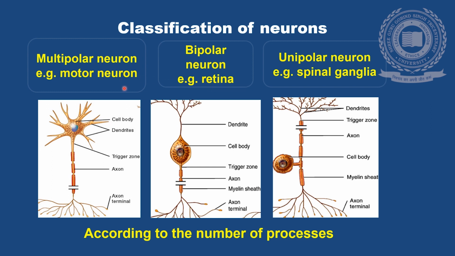The third category is the multipolar neuron. Multiple processes are coming from the cell body of the neuron, forming a multipolar neuron. These are the most numerous neurons among all the three types of neurons. Seen in the motor neuron. So these are the neurons according to the number of the processes.